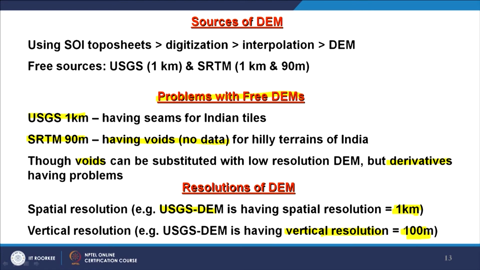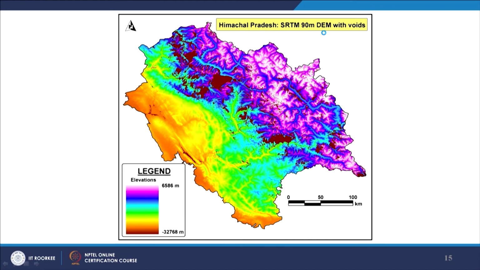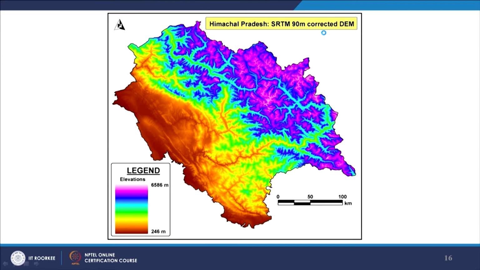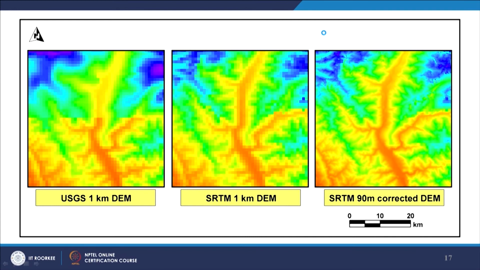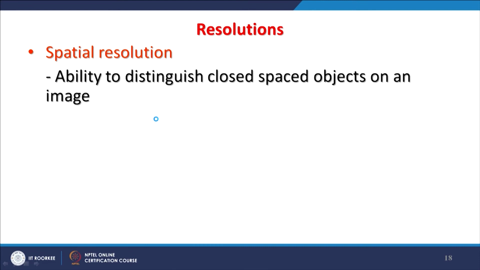But nowadays SRTM DEM or ASTER GDEM or Cartosat DEM are having much higher spatial resolution, vertically as well as spatially. This example I am again bringing with a different discussion here: this is the USGS DEM of 1 kilometer, this is a 90 meter, again this is Boyd field, and you see the results, you can compare. The seam is a little problem here.